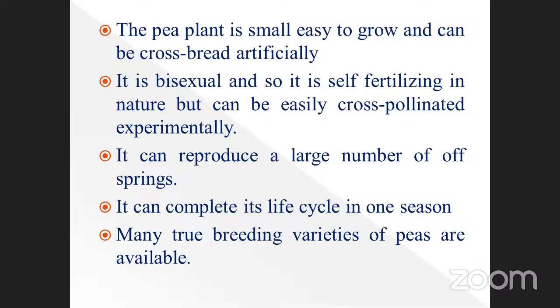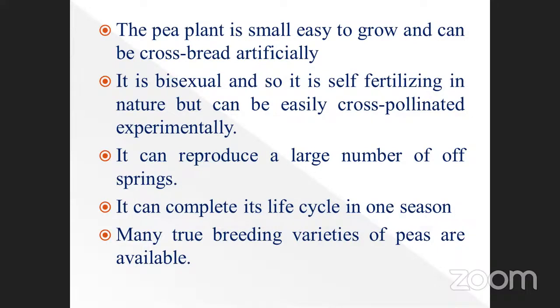Okay. The pea plant is small, easy to grow, and can be cross-bred artificially. This is the first point. Second point, it is bisexual, with male and female parts present in a single flower, so it self-fertilizes in nature, but can be easily cross-pollinated experimentally. That is the second reason.